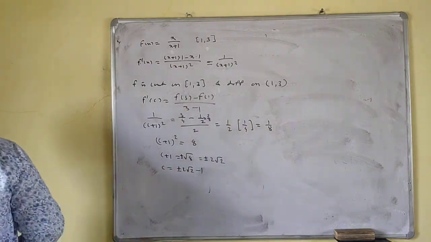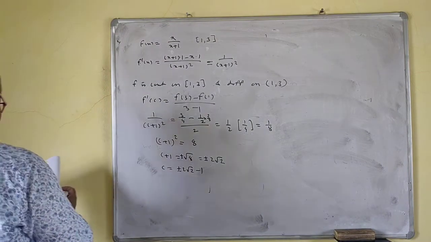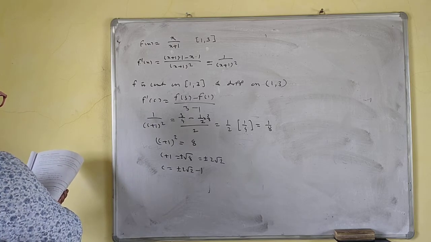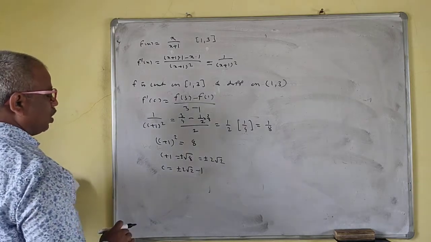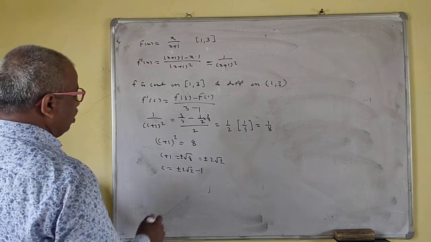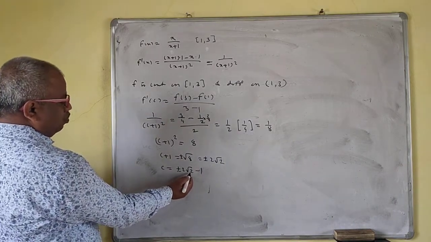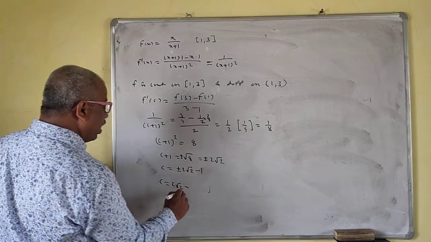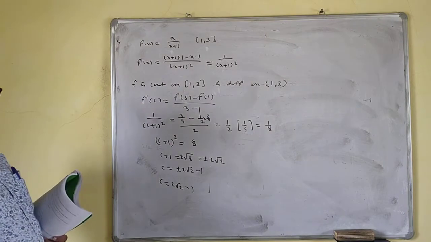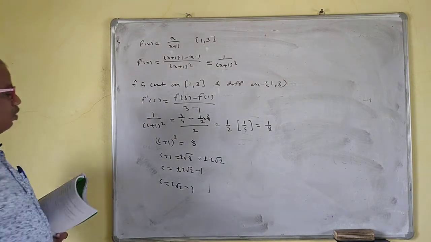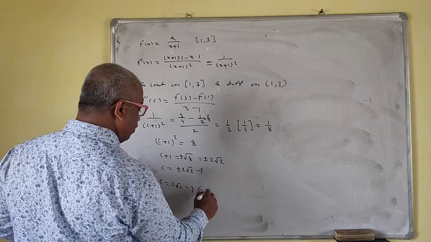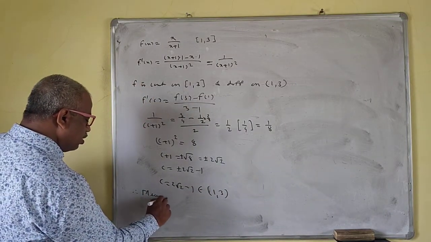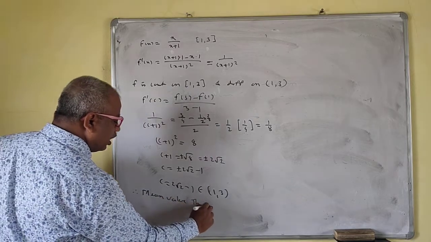Okay. So which value lies in the interval that we have to see? Now see 1, 3. Root 2 is greater than 1. So your c is equal to what? 2 root 2 minus 1, not minus, because the negative value will not be in this interval. So it belongs to 1, 3. Therefore the mean value theorem is verified.